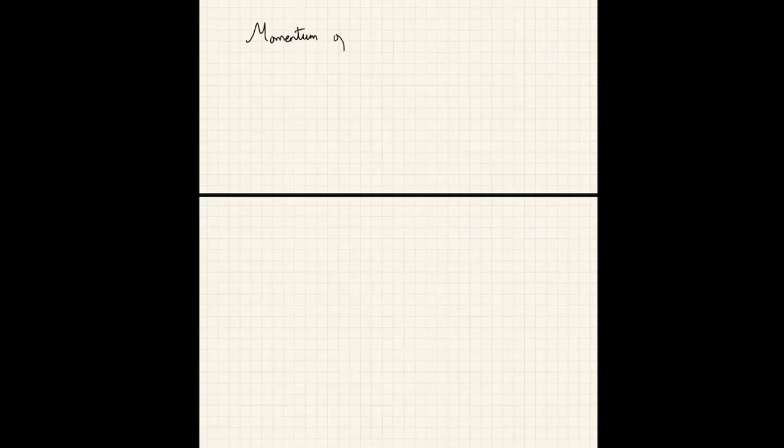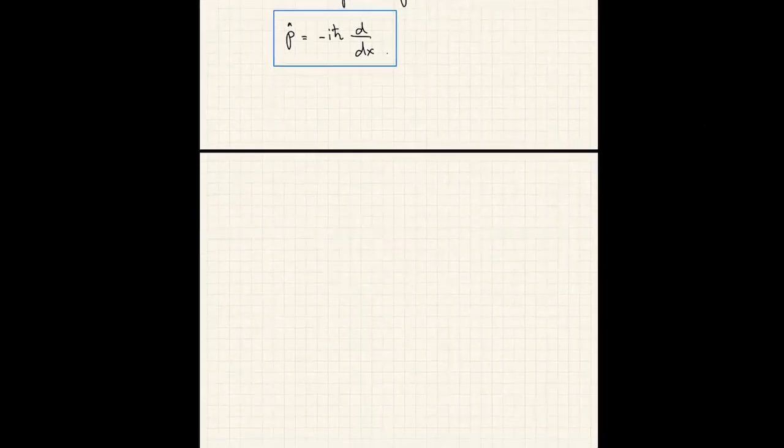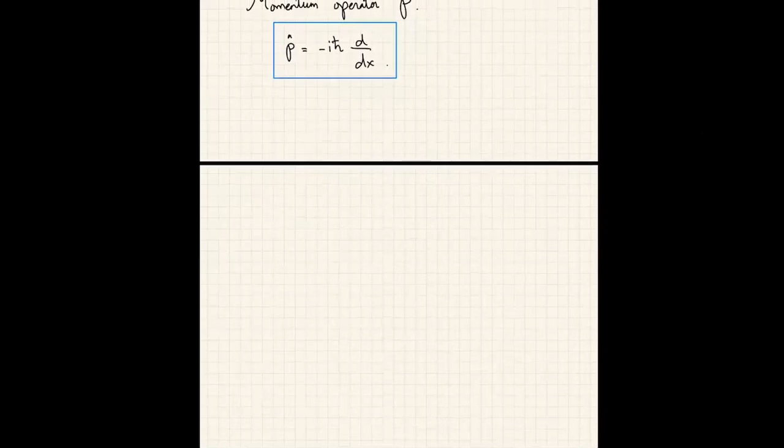Momentum operator p hat. In quantum mechanics, in one dimension, the momentum operator p hat is given by minus i h bar d dx. It is a differential operator. This is a very important statement. So the first question is, why is the momentum operator minus i h bar d dx? There are various ways in which one can justify it. I'll justify it in a very simple way.